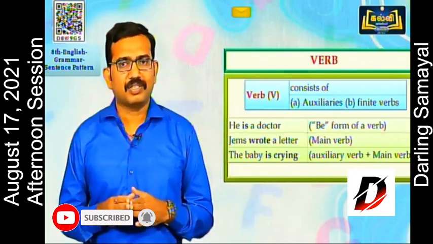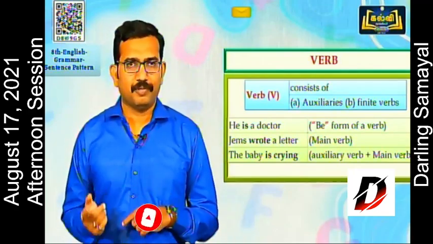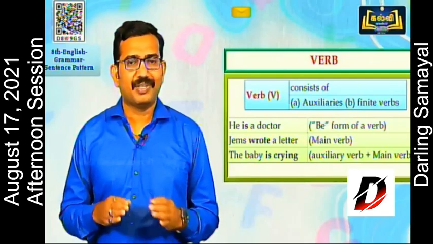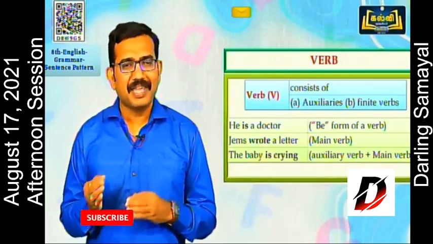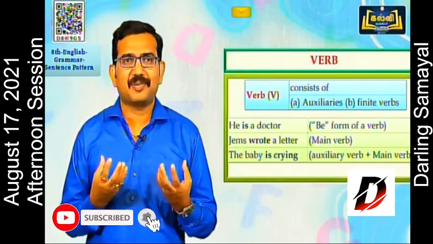He is a doctor. Is is a be form of verb. James wrote a letter. Wrote is the main verb. The baby is crying.